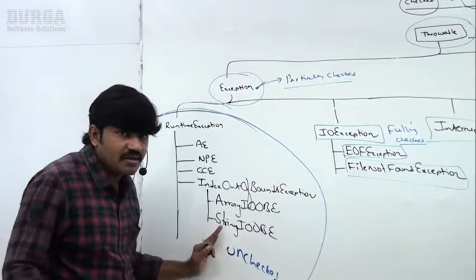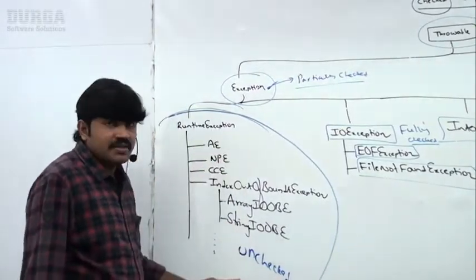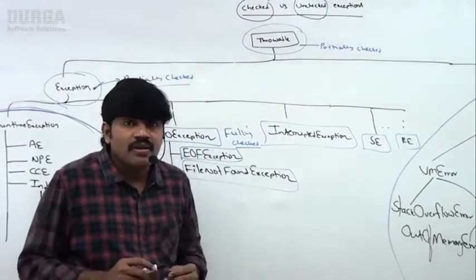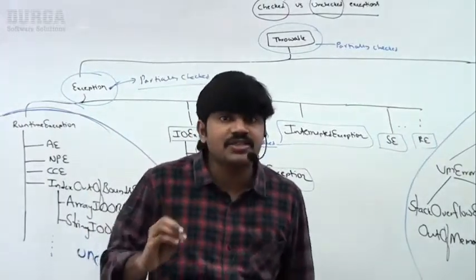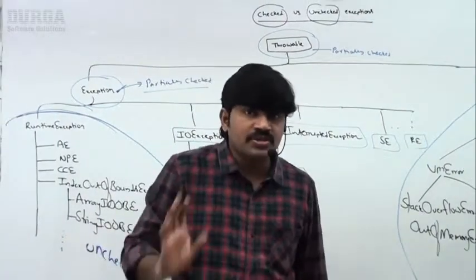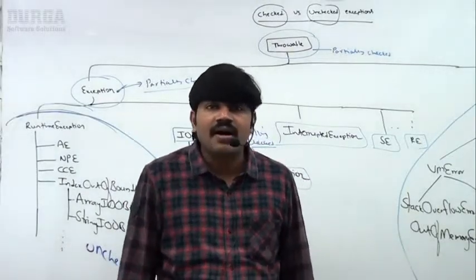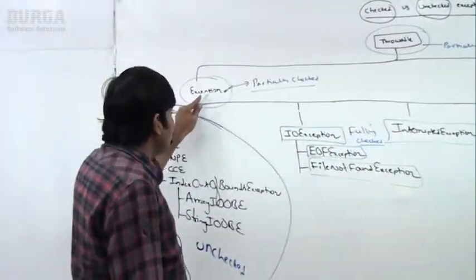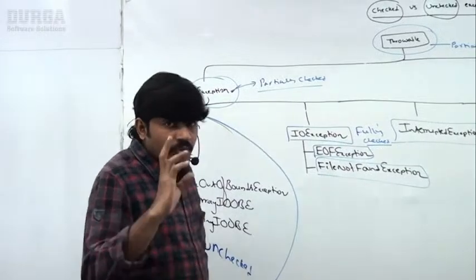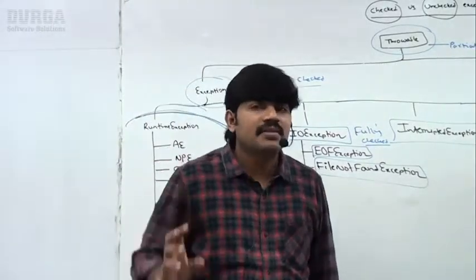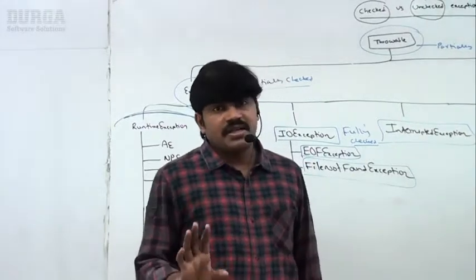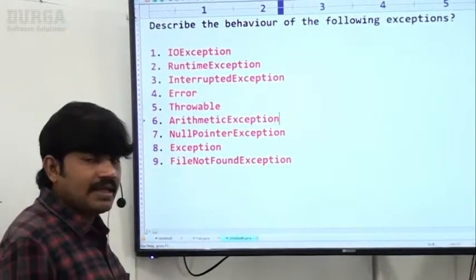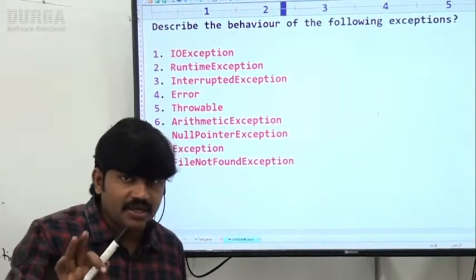In the case of unchecked, there is no partially or fully checked; it is simply unchecked. The only possible partially checked exceptions in Java are only two: one is Throwable, the second is Exception. Except these, all the remaining checked exceptions are fully checked. Remember that. You have to tell which are checked, unchecked, partially checked or fully checked.